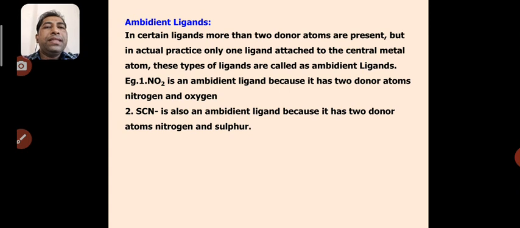Similarly, SCN, thiocyanato, also has two donor atoms, one nitrogen and another sulfur, but in actual practice either sulfur or nitrogen can attach to the central metal atom by donating the lone pair of electrons. This type of ligand, possessing two donor atoms but only one attached to the central metal atom at a time, is referred to as an ambidentate ligand.